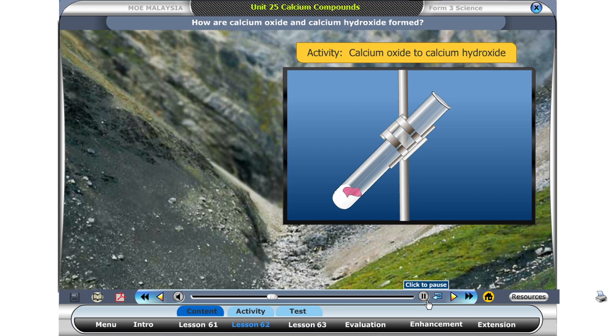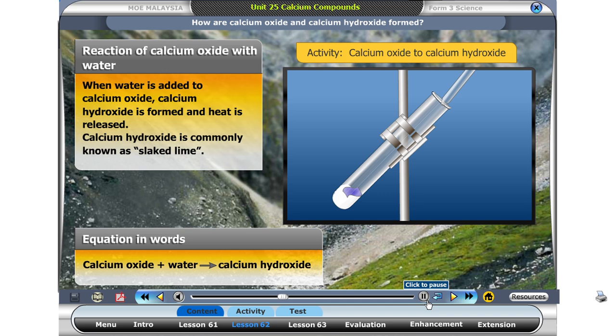What happens when a few drops of water is added onto the quicklime? What do you observe? The red litmus paper turns blue. The white powder is calcium hydroxide. It is commonly known as slaked lime. Calcium hydroxide is formed and heat is released when water is added to calcium oxide. Calcium oxide reacts with water to form calcium hydroxide.